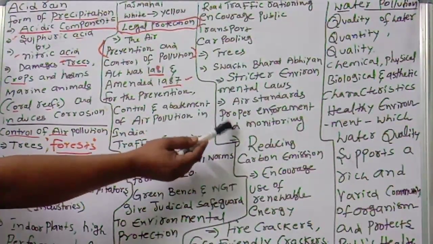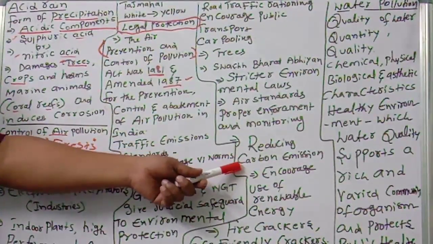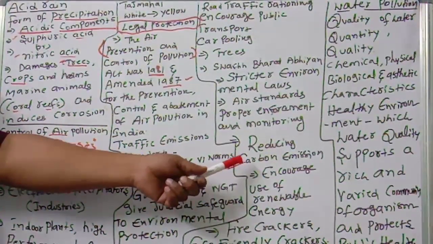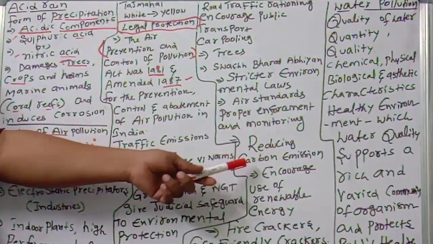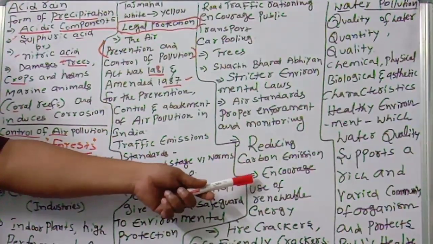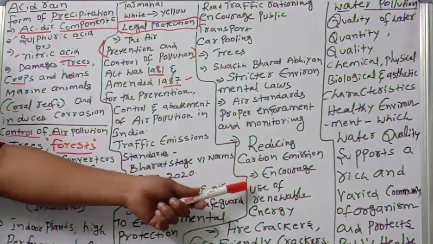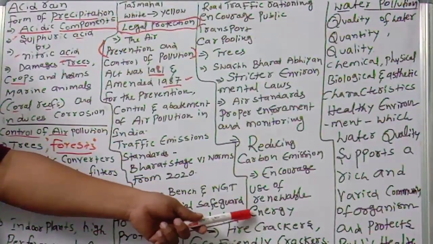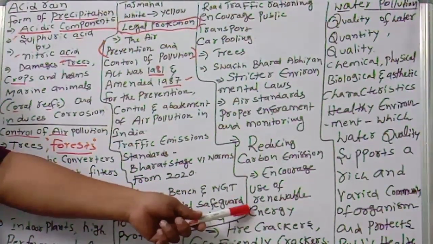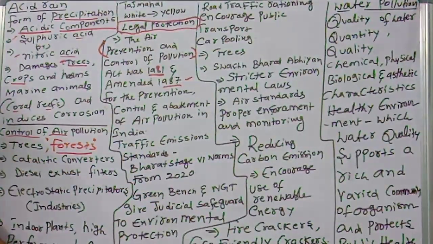Maintenance of air standards by proper enforcement and monitoring. Proper enforcement and monitoring are important to maintain air standards. That is also important. Next, reducing carbon emissions. We should not use more carbon-related compounds as an energy source. So we have to reduce carbon emissions and encourage use of renewable energy, which is very important. Wind energy, sun and solar energy are the best things to get more power.